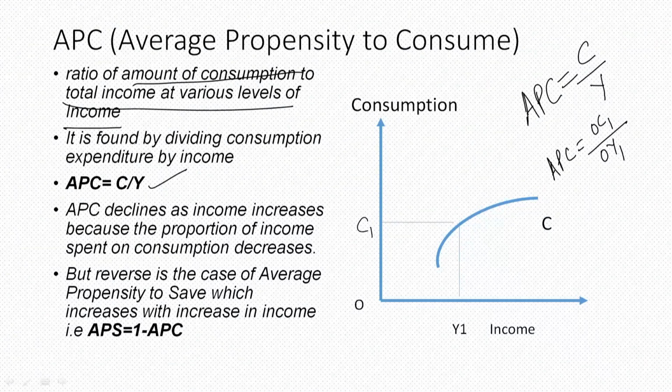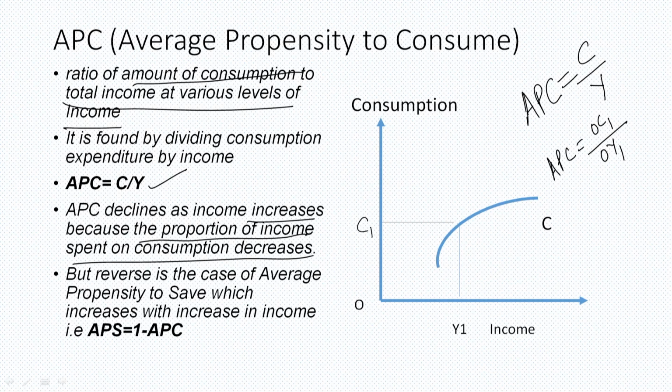Same is written here. So, APC also declines. Now, since it is the level of consumption at a given level of income, that is the total income, as the income increases, the APC declines because the proportion of income spent on consumption decreases. Why does this happen?